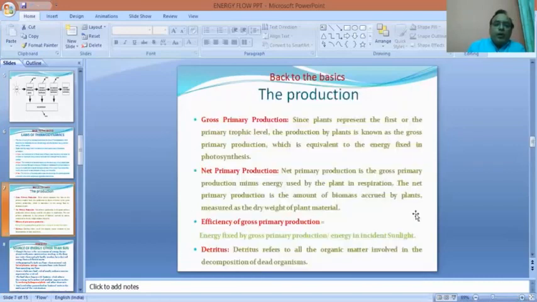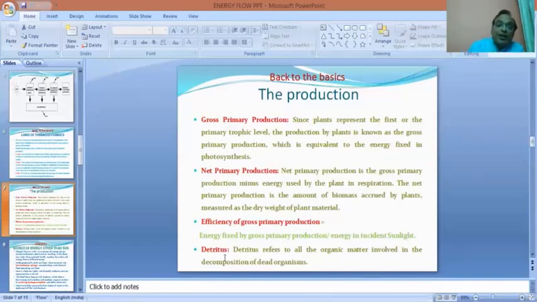Now, the efficiency of gross primary production. What is the efficiency of gross primary production? By this we can gauge how much of the energy impinging upon the plant is utilized by the plant for producing its own food. That is the energy fixed by gross primary production divided by the energy in incident sunlight. That is, how much of the incident sunlight energy is utilized by the plants for production of their own food. That is the efficiency of gross primary production.